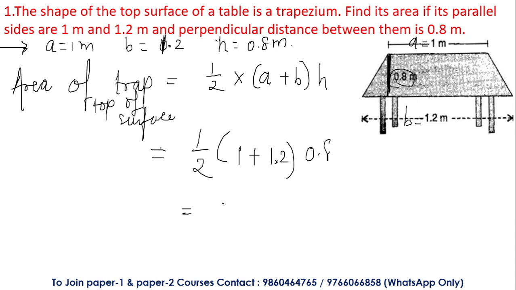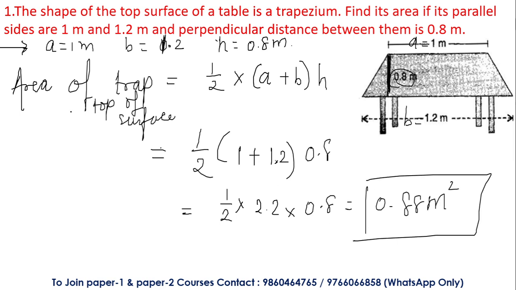I'll get this value as equal to half into 2.2 into 0.8. This is equal to 0.88 meter square. So this is the formula that you have to use. I have just given this particular question to understand what is trapezium, what is the area of trapezium, and how we have to find it out.